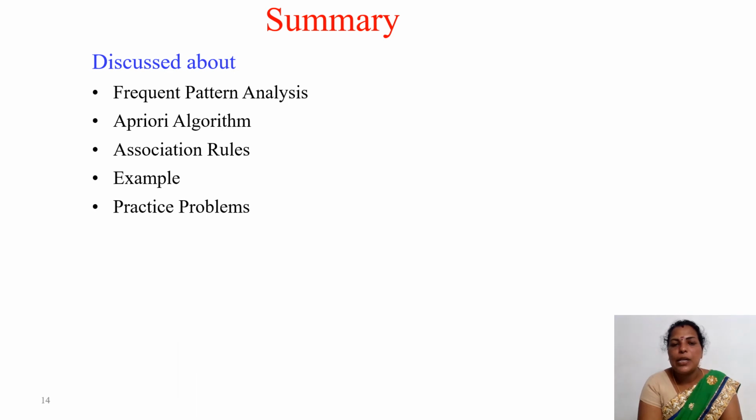So in this presentation, we have discussed the need for frequent pattern analysis. Then we discussed one candidate generation algorithm, that is the Apriori algorithm. Then how to generate the association rules from the frequent item sets. Then we discussed one example of the Apriori algorithm for finding the frequent item sets, as well as how to extract the strong association rules. Then I have given two practice problems.